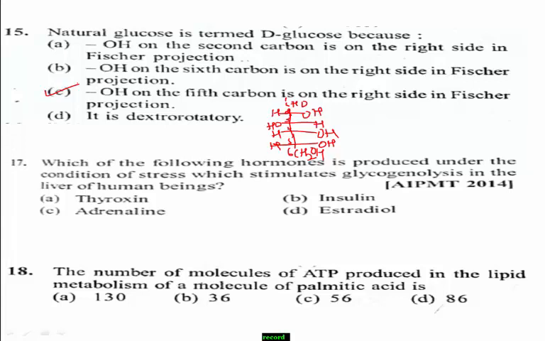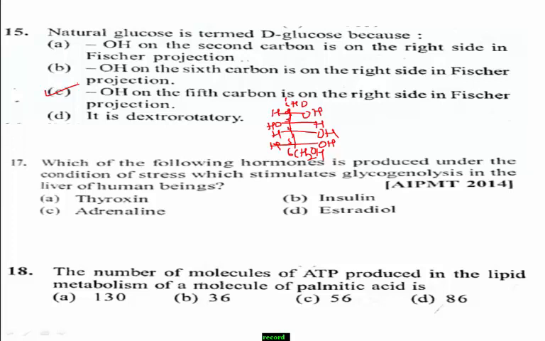Students, adrenaline is produced under the condition of stress which stimulates glycogenolysis in the liver of human beings. Remember, the adrenaline hormone is produced by the adrenal glands after receiving a message from the brain that a stressful situation has presented itself.